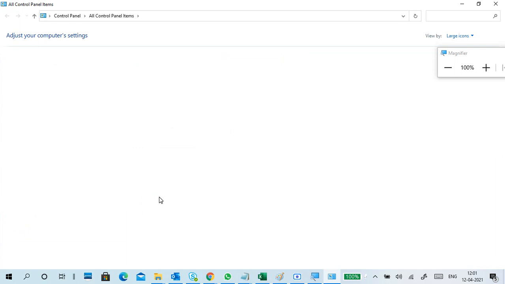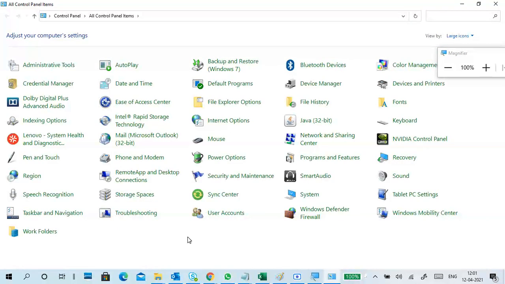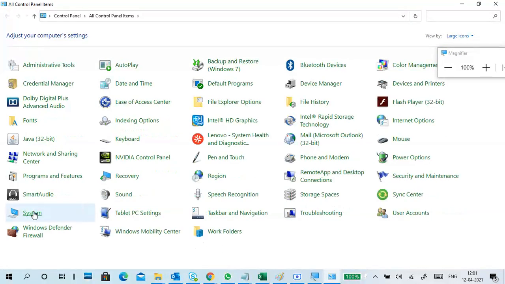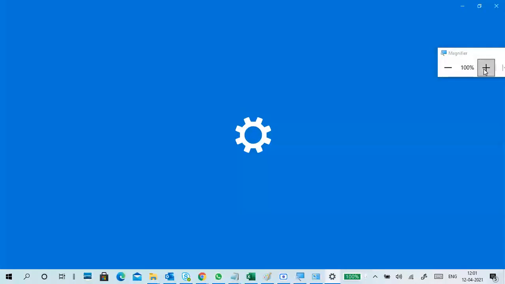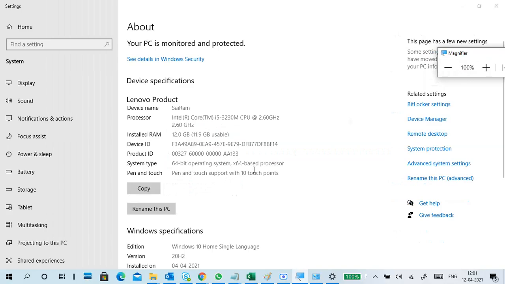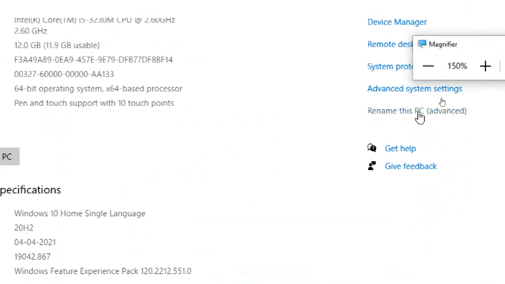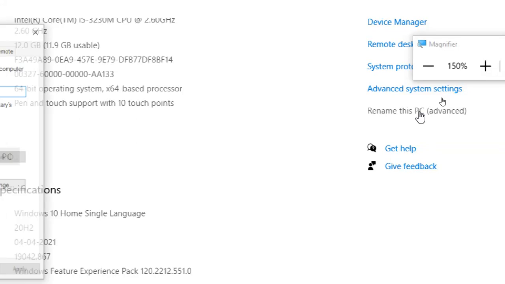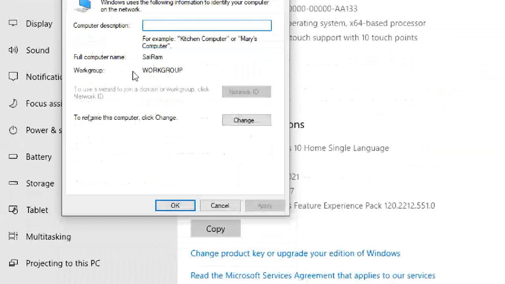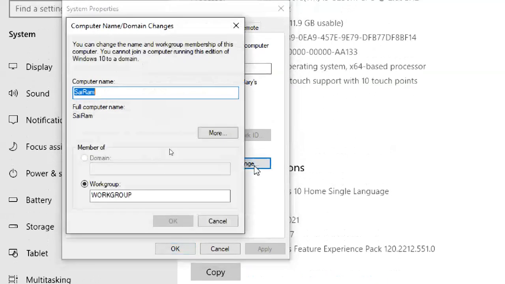So I'm going to Control Panel, System. It is updated to the new one, right? Here I'm going to Advanced, Rename this PC. Then I can see the workgroup is WORKGROUP. Also you can go to Change and see the member of workgroup. Why is it darkened? Why?